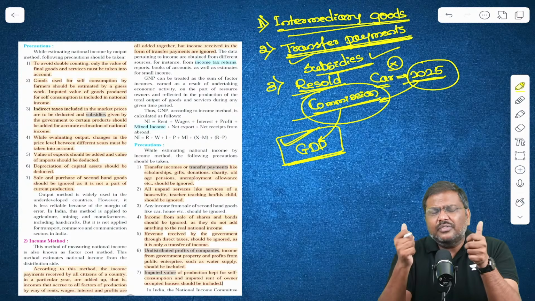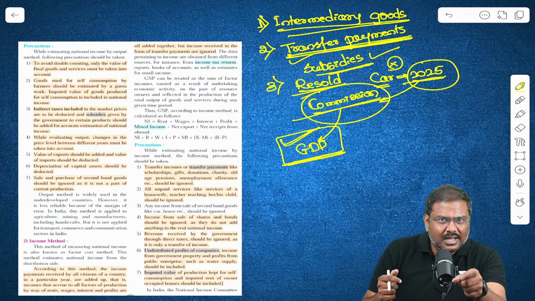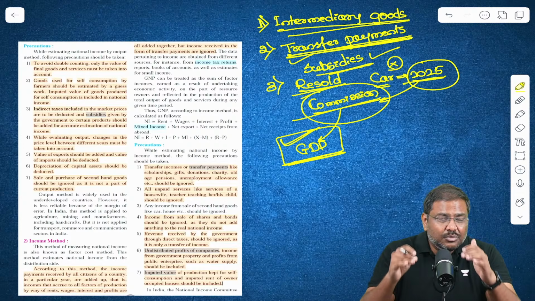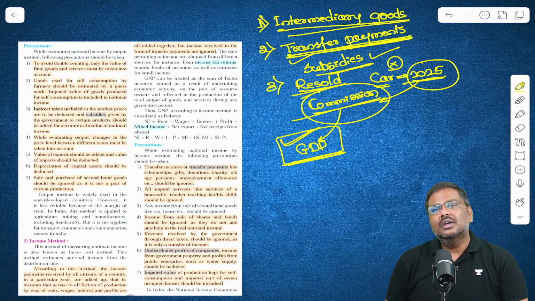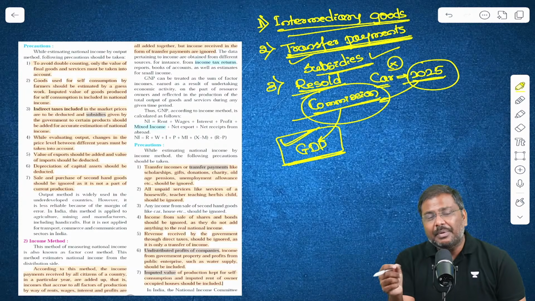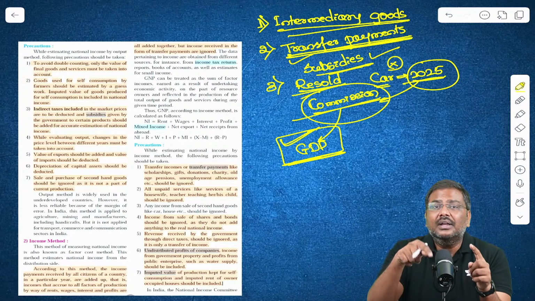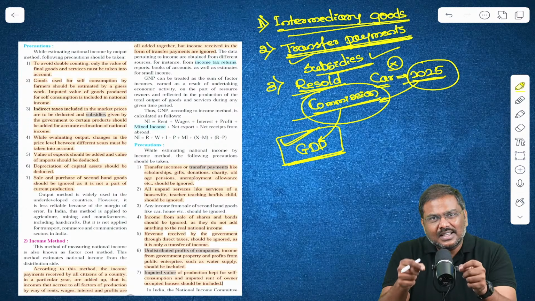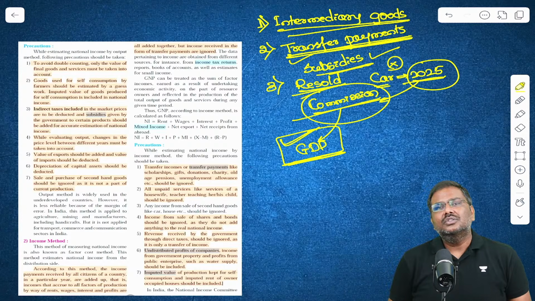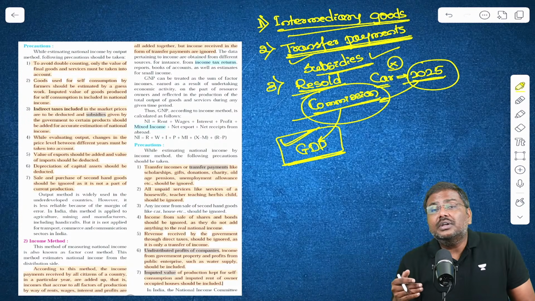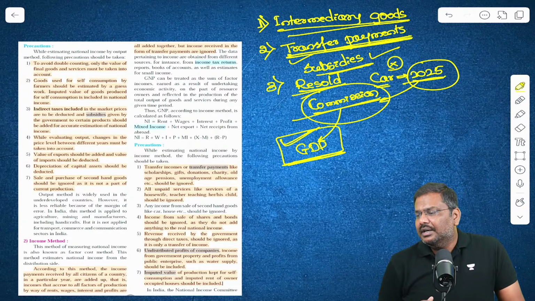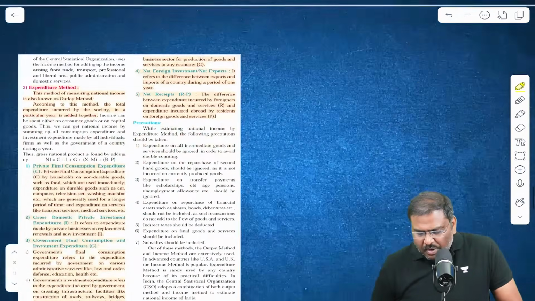It makes it very difficult to find out what production is done by these entities, how much income is generated by them, and what their contribution to the GDP is. Again, I'm saying we estimate, but is it accurate or inaccurate? There are concerns associated with that. So these are some of the challenges in the context of calculating gross domestic product. So these are certain important points.